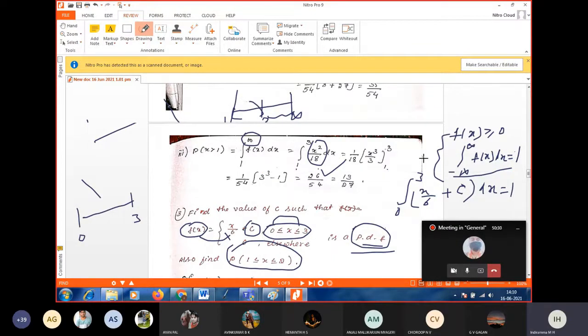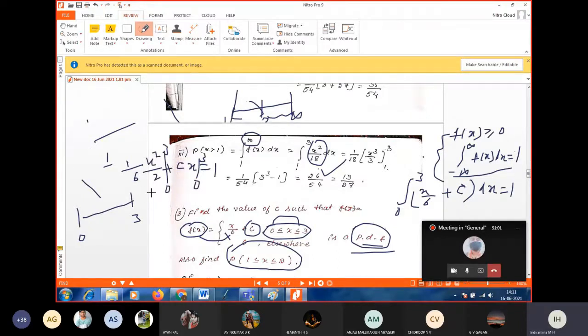What's the integration of x by 6? 1 by 6 is outside. Integration of x is x square by 2. Plus, the integration of c with respect to x is cx, equal to 1. Now apply the limit 0 to 3.